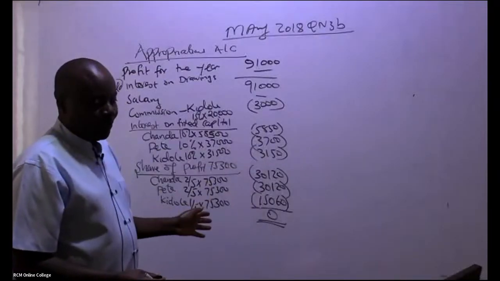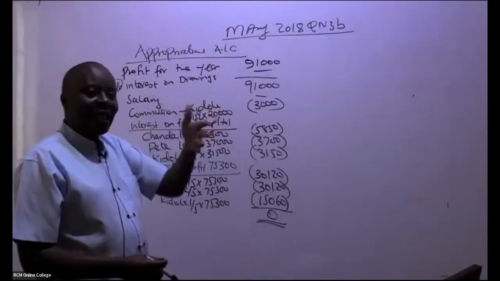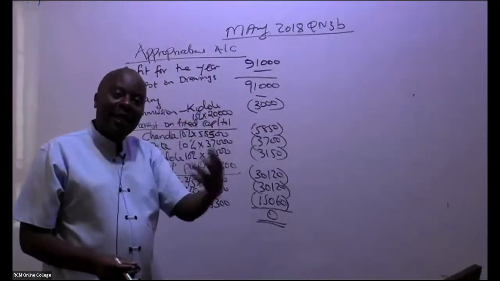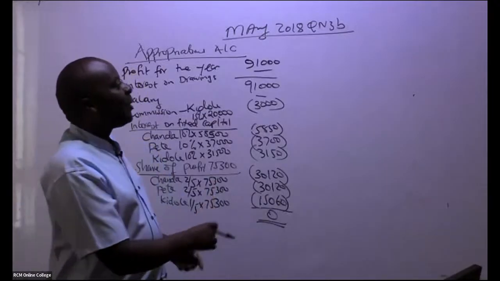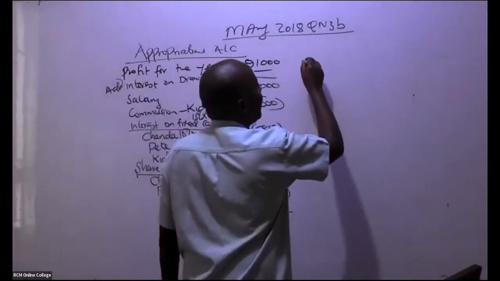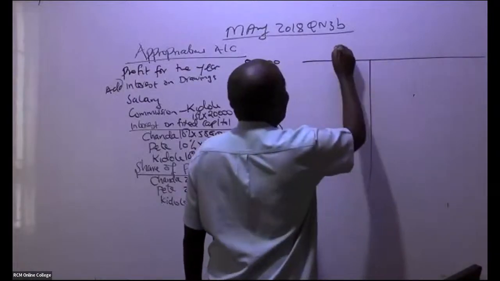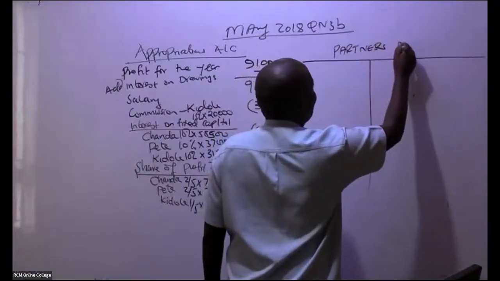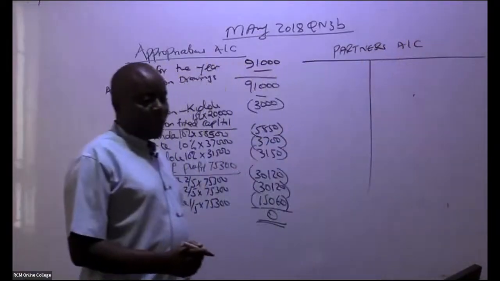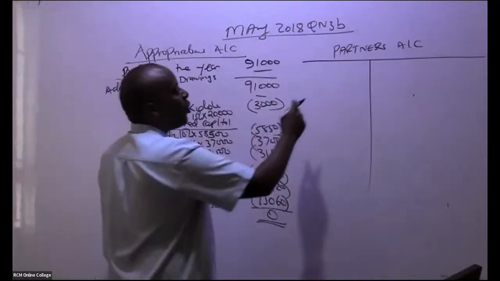Now, once I have this appropriations account, practically, this is something I normally see happening at the end of every year because I run a partnership. So in this case here, practically, you go ahead and give us just an account called the partners account. Give us the partners account.